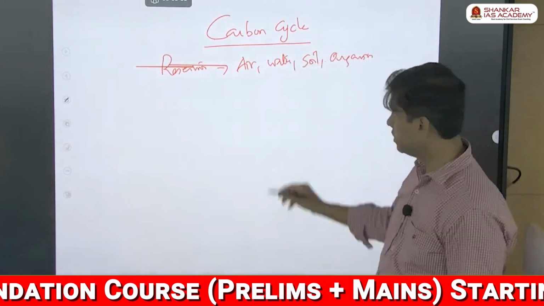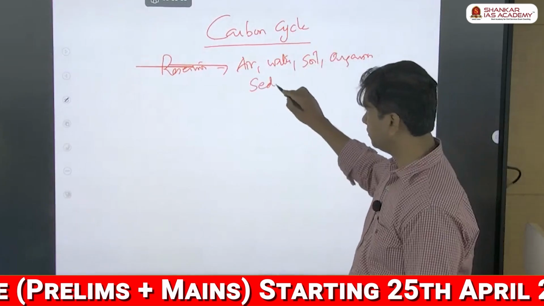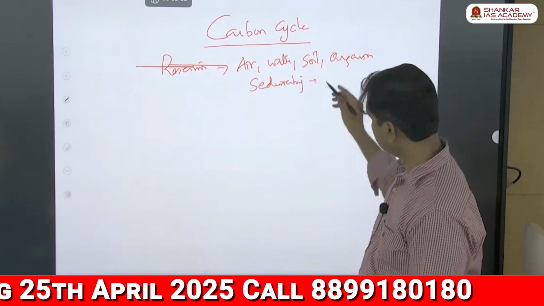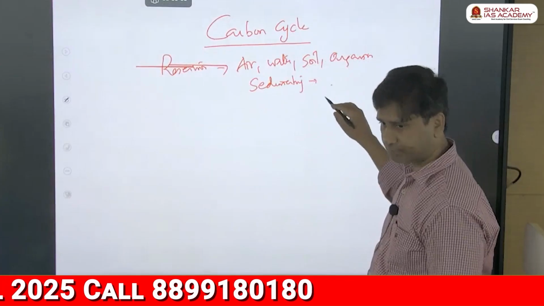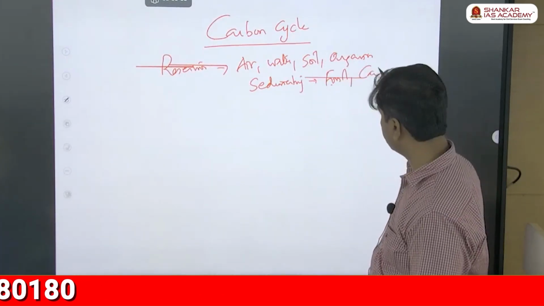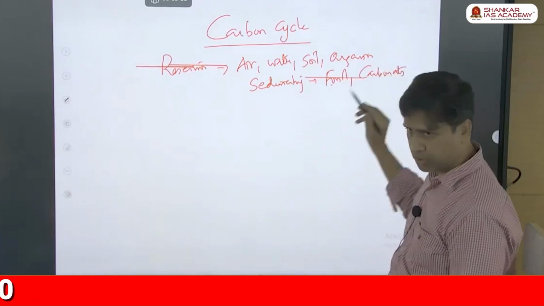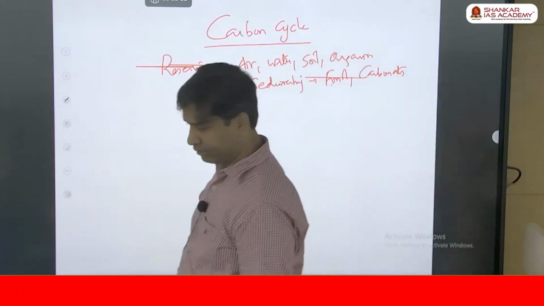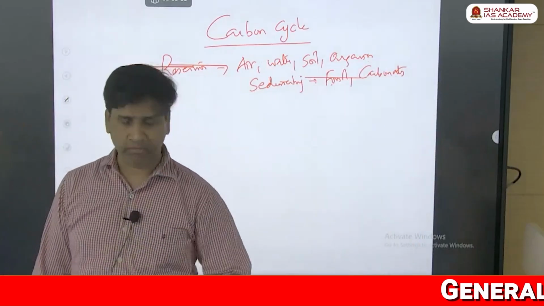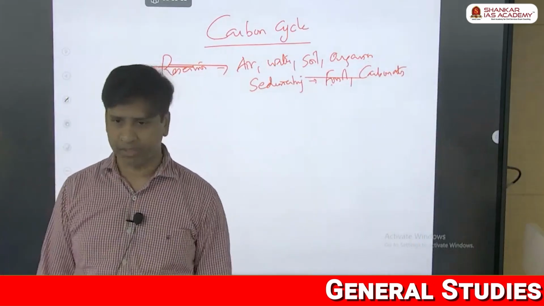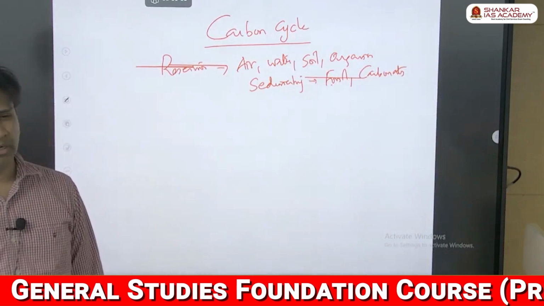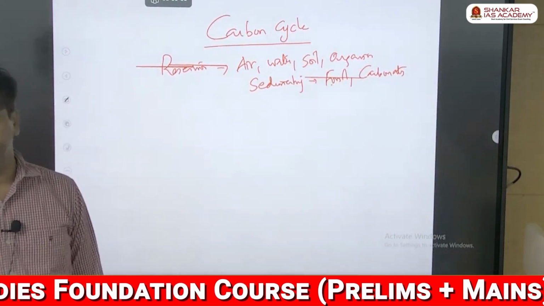Apart from that, carbon is also found in the sedimentary. How? As fossil fuels, am I right? It is in the fossil fuels, carbonates, limestone. Okay, these are the places where carbon is getting fixated. Now we will have to see how this fixation process happens. So the carbon cycle is a very simple cycle.